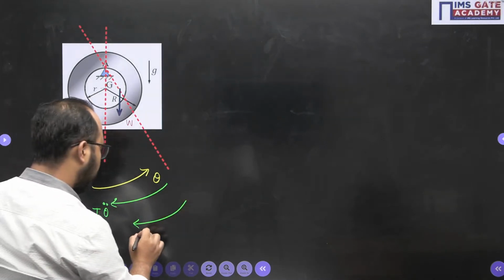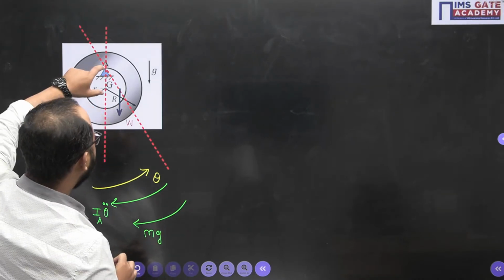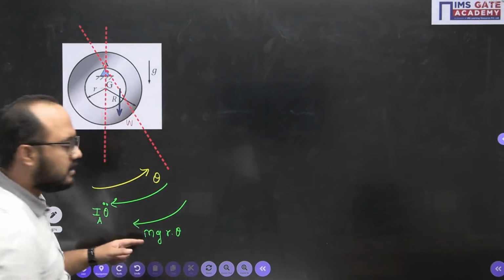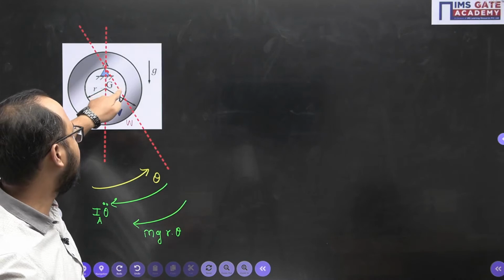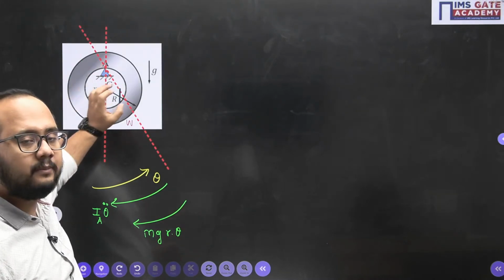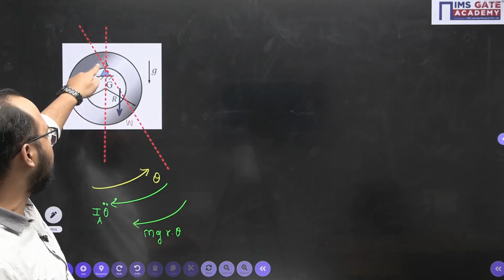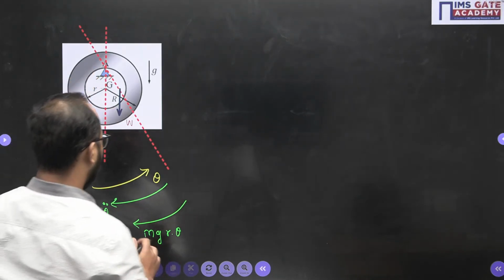Clockwise. Your weight, that is mg, multiplied by this distance, small r theta. This is the torque that this weight W, which is mg, will create about point A. Mg r theta will be the moment developed by mg about point A. All values we have written, and now we will write the equation of motion.